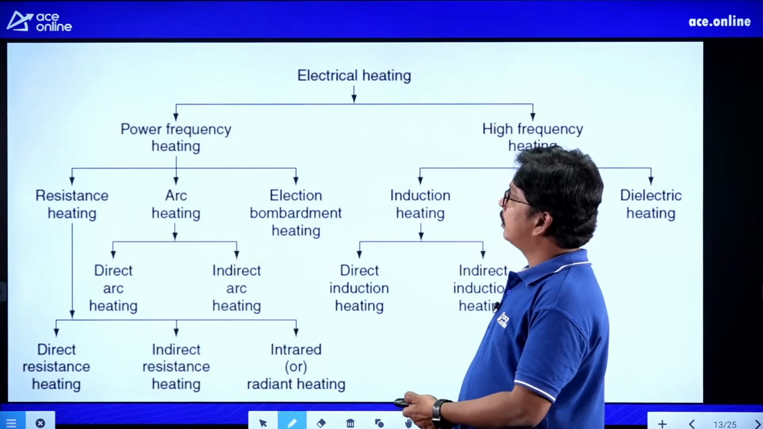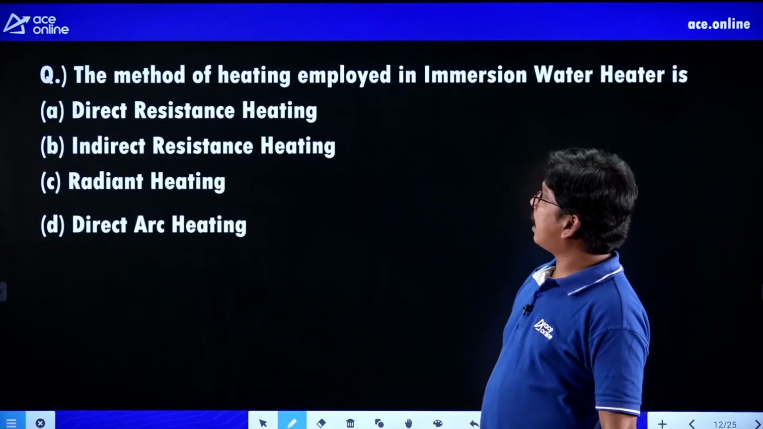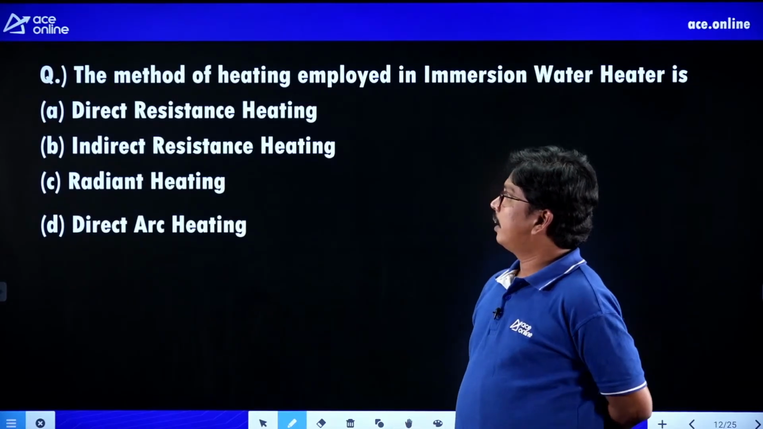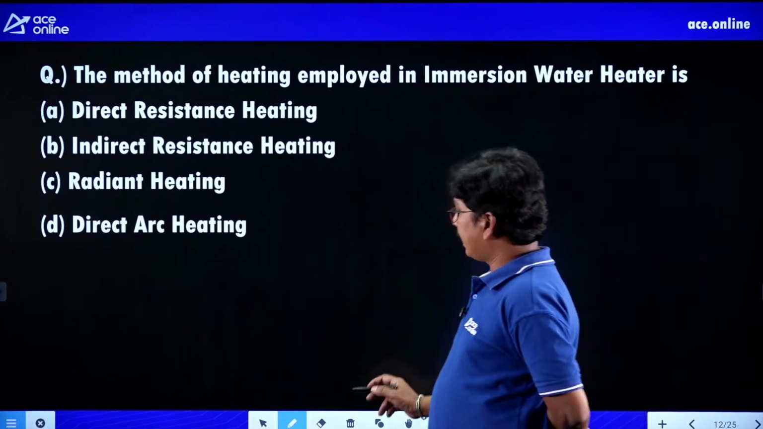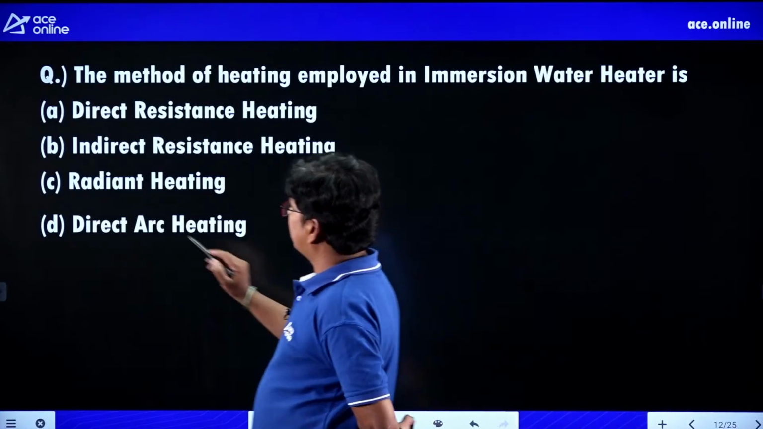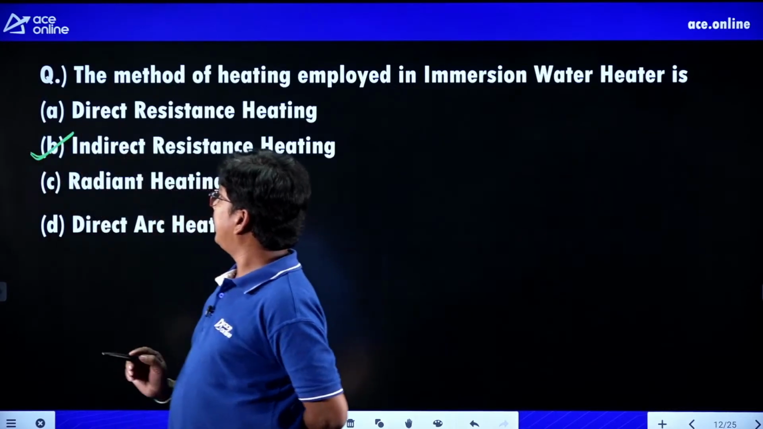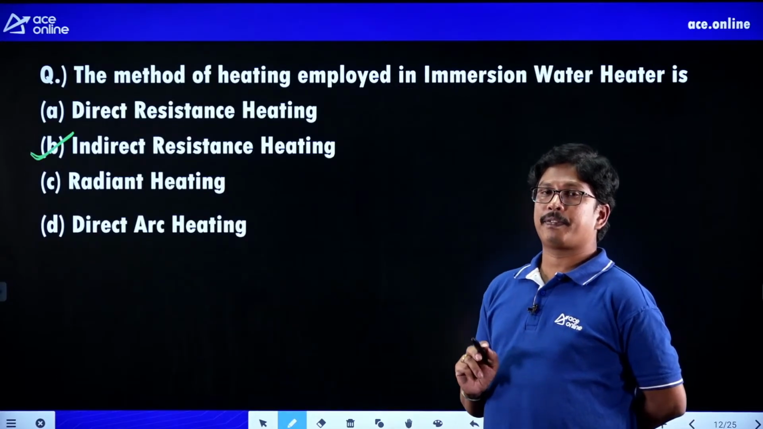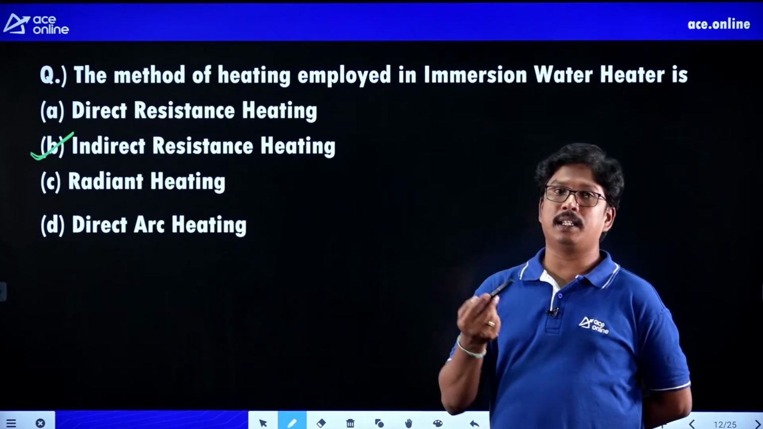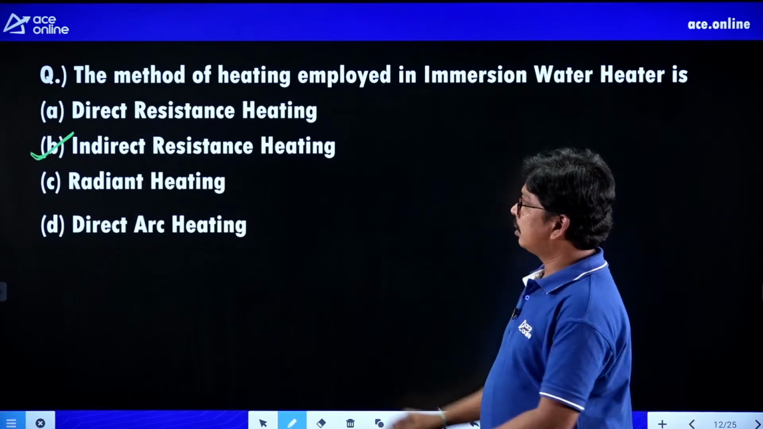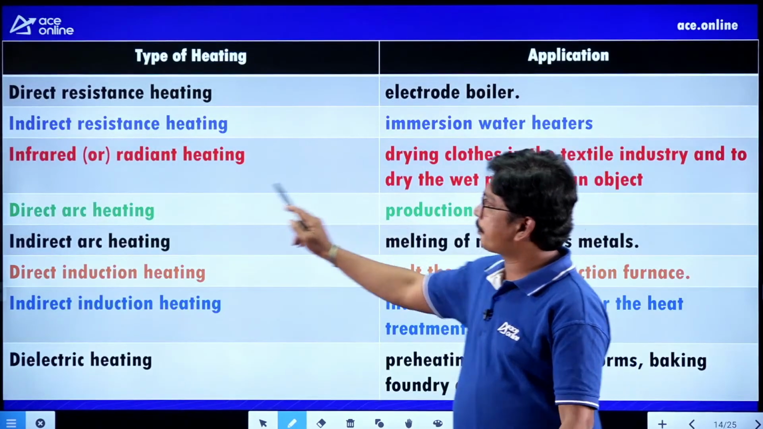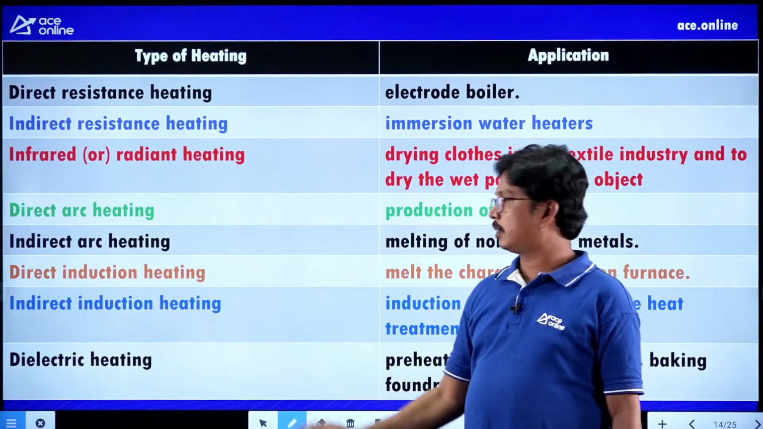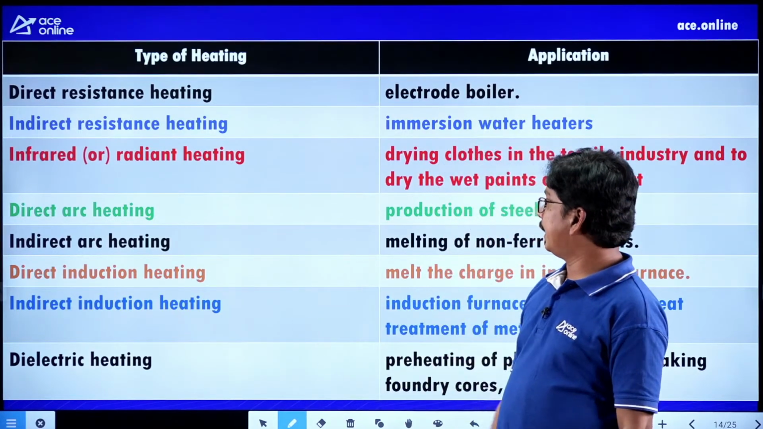Now we have a question here. The method of heating employed in immersion water heater is? Indirect resistance heating. Indirect resistance heating is always preferred in immersion water heaters. Now what is the method used for production of steel? Direct arc heating. And what is the method used for heat treatment of metals? That is indirect induction heating.